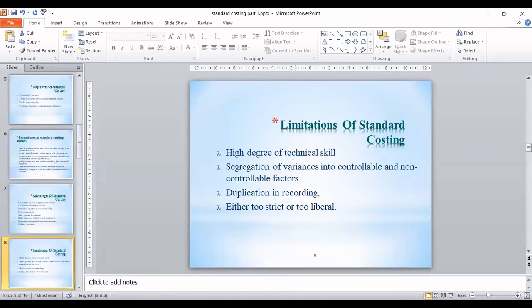Okay, then the segregation of variances. When we fix the standard, the segregation of variances into controllable and non-controllable factors is really difficult. As you know, we discussed in SEM3 also that different types of costs are there. Some costs are controllable and some costs are non-controllable. So how to identify which variance is controllable and which is non-controllable? It is really a tough task. Then duplication: yes, in standard costing, for setting standard, you need to duplicate the record.